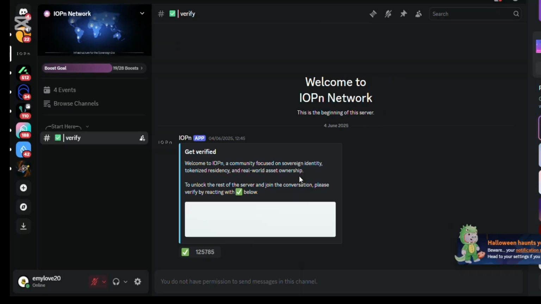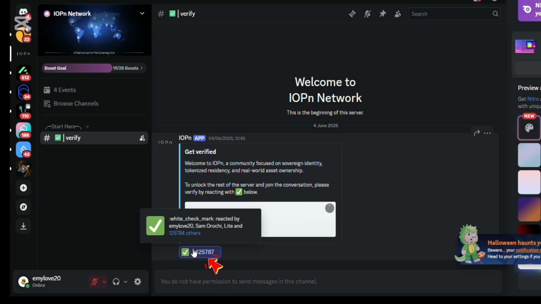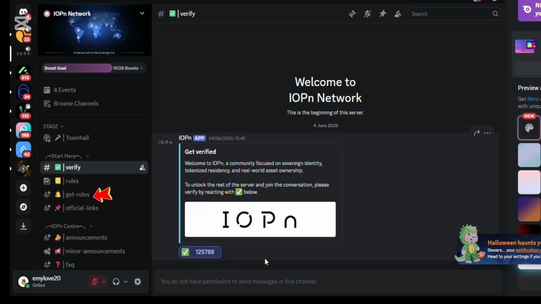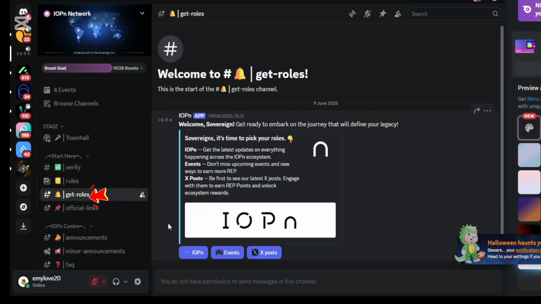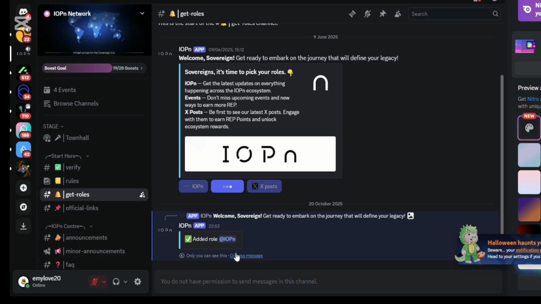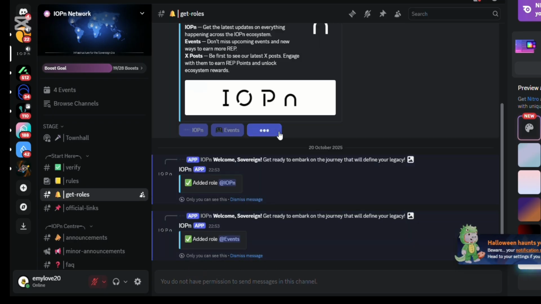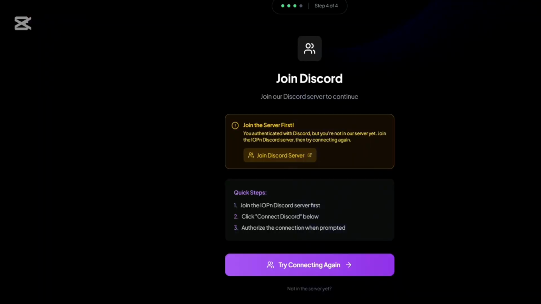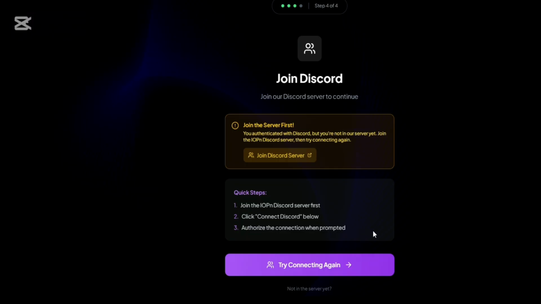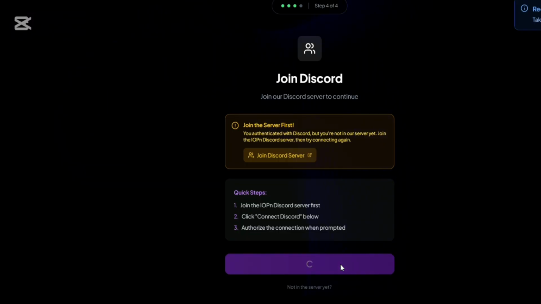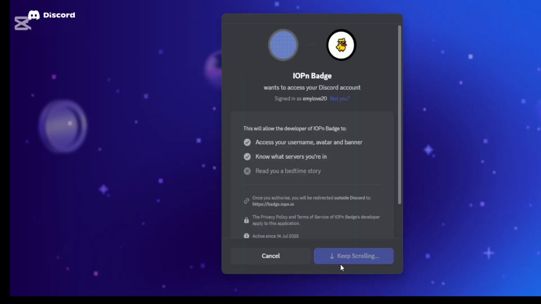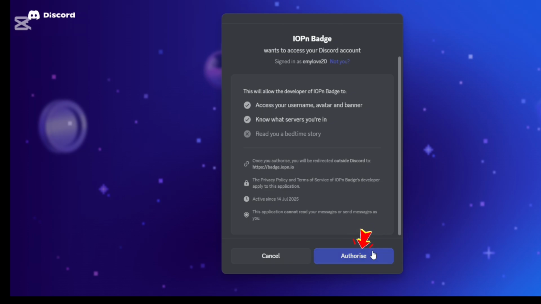Once you join the Discord, make sure you verify so you can have access to the other channels. Then click on this to get verified. Then you click on roles, get roles, then activate these roles so you can get notifications whenever they post any news. So once you are done with this, come back to the site, click on try connecting again. Once you click on it, it will redirect you to authorize, and scroll down to authorize.